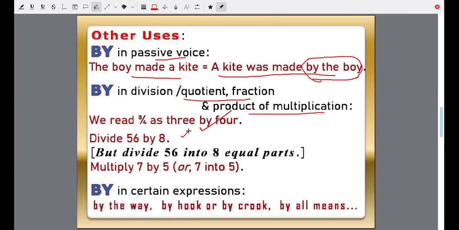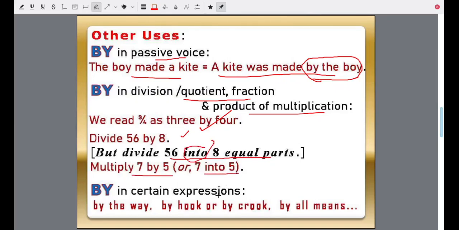56 is divided by 8, but we say divide 56 into 8 equal parts. We don't say divide 56 by 8 equal parts. We say divide 56 by 8 or divide 56 into 8 equal parts. Multiply 7 by 5. You can also say 7 into 5.